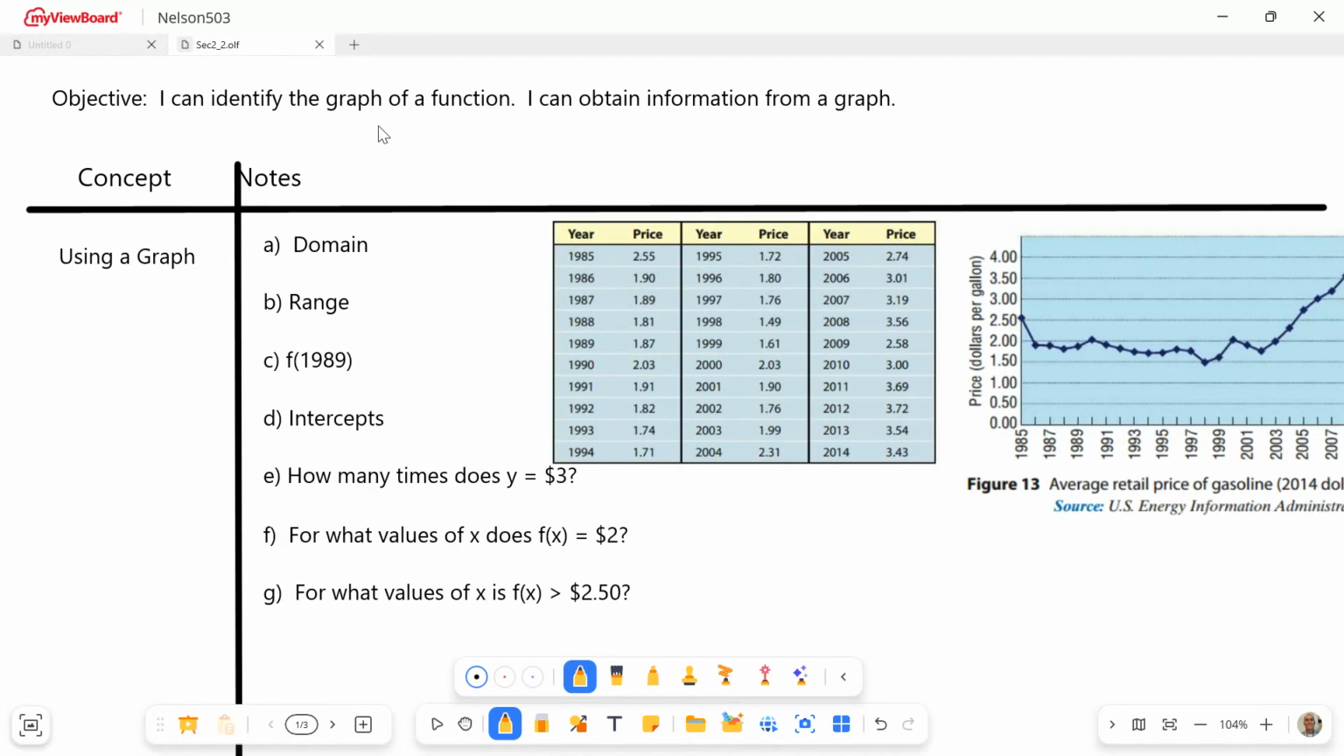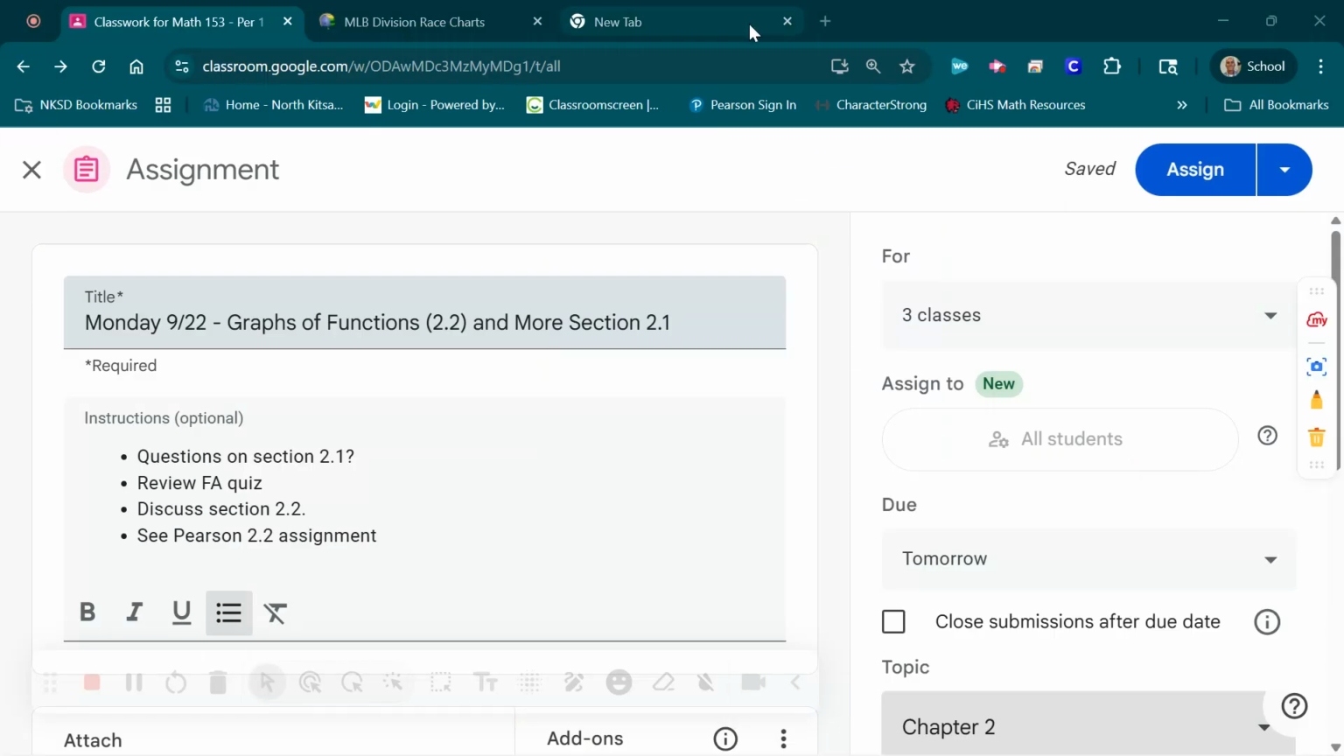It says, I can identify the graph of a function. I can obtain information from a graph. And you don't have to put all these numbers down, of course, but quite often a whole stack of numbers are harder to read than a picture, right? And so here's our graph over here. I just wanted to talk real quick before we get into any details. You're welcome to put the video on pause and organize your notes. You're going to see questions like this in the homework today. But let's go back over here for a second.